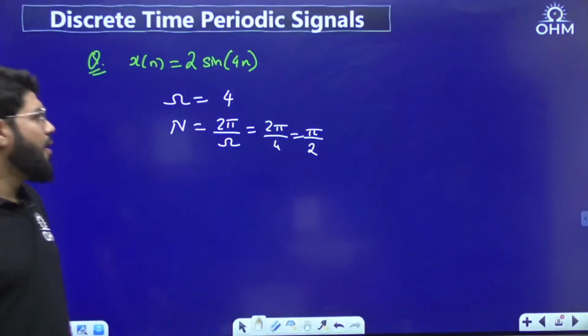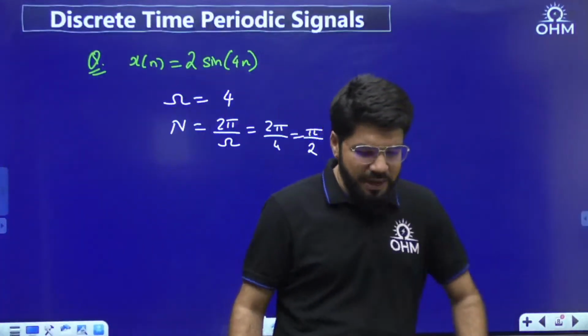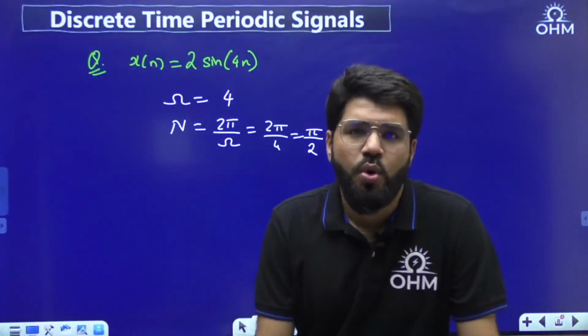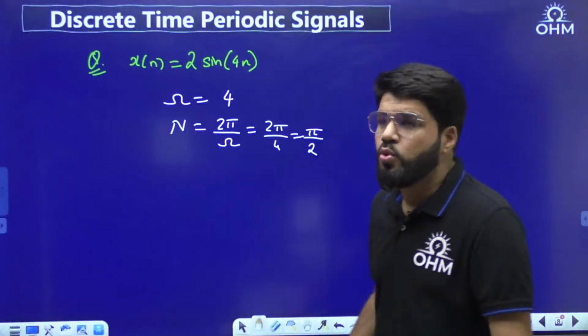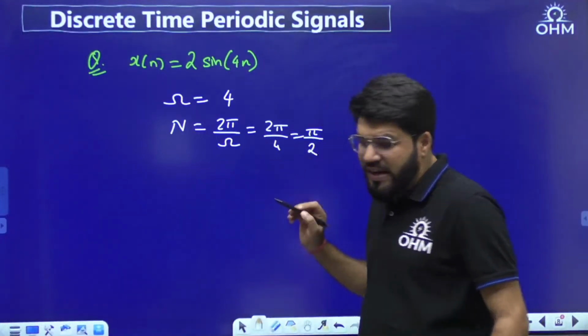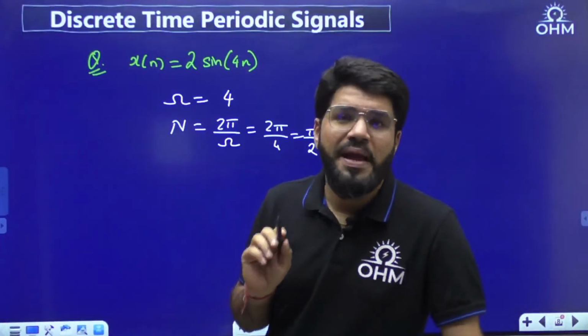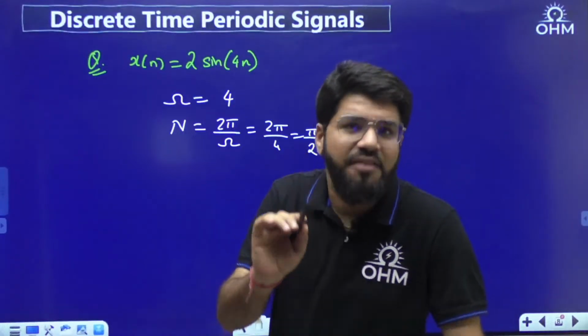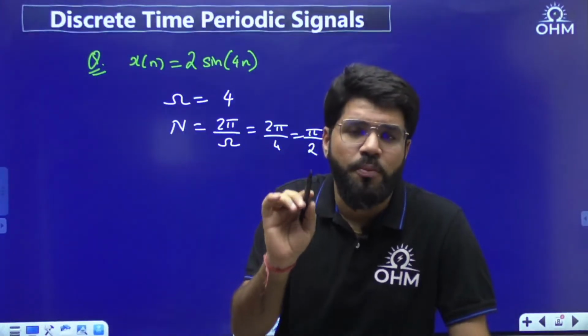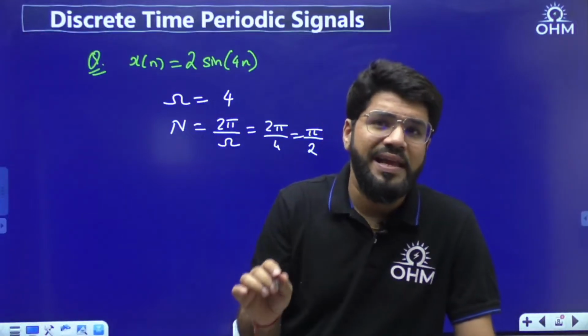Now what is the time period here? Pi by 2, that is 3.14 divided by 2. Will it be an integer? We should be very well aware that in the discrete time domain, the time can only take integral values.